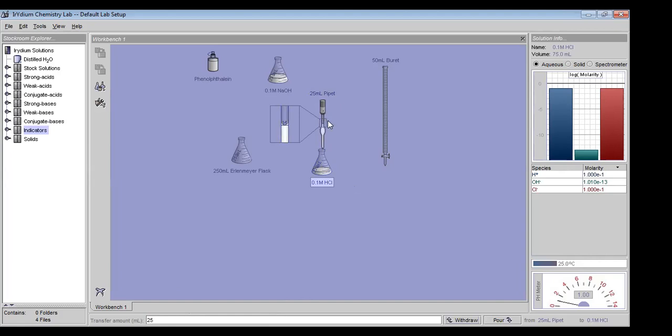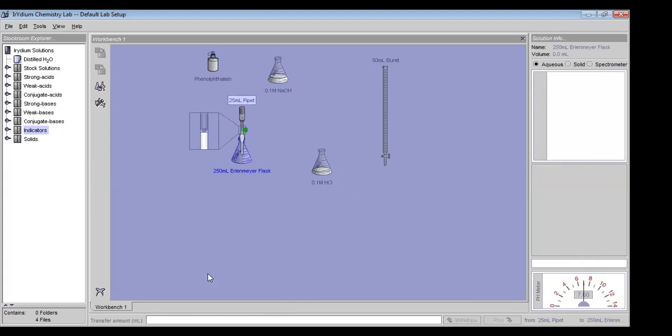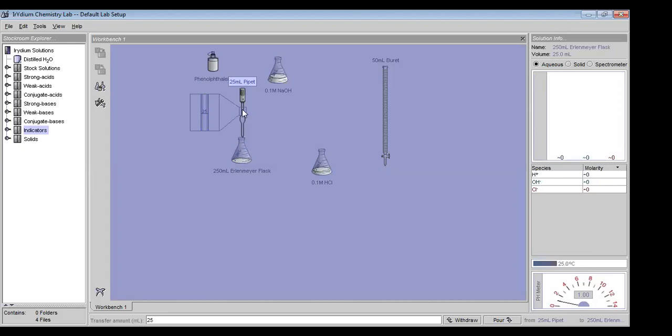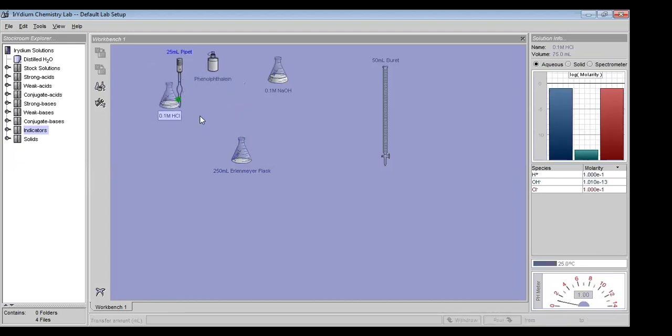Then we will convert this into the 250 ml Erlenmeyer flask. 25 ml we will pour. So here we just pour this solution. Then we will keep this aside, and the stock solution we will keep aside.